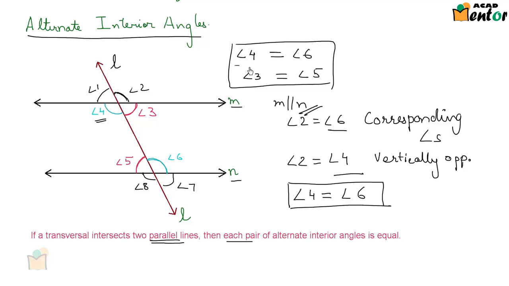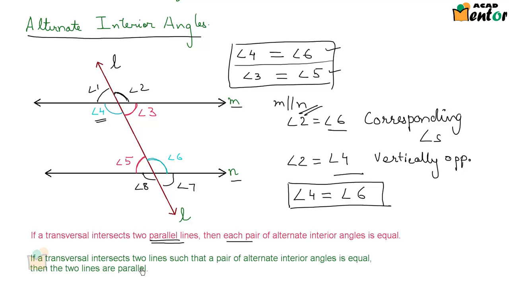So angle 4 is equal to angle 6, this is true, as well as angle 3 equal to angle 5, this is also true. Now we could also look at the converse of this. That would state, if a transversal intersects any two lines and the pair of alternate interior angles is given to be equal, that means it is given that angle 4 is equal to angle 6, then we can say that M would be parallel to N.